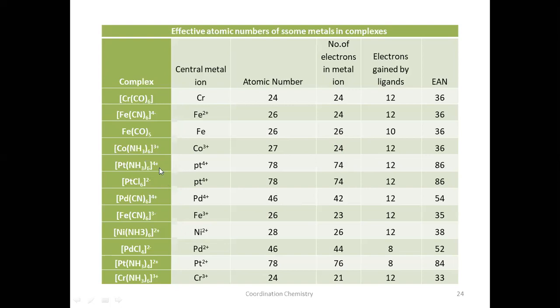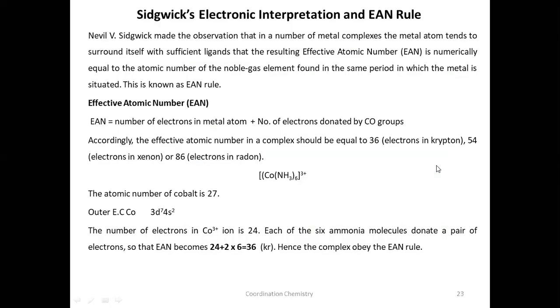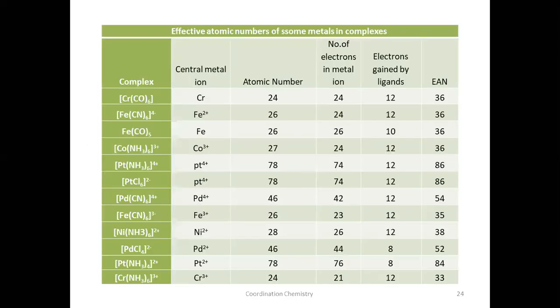Here, platinum +4, atomic number 78. Remove 4 electrons, 74. 6 ligands are there. 6 into 2, 12. 74 plus 12, 86. That is the atomic number of radon. Since platinum is in the radon period, and its EAN is equal to the atomic number of radon, this complex is also stable according to Sidgwick.